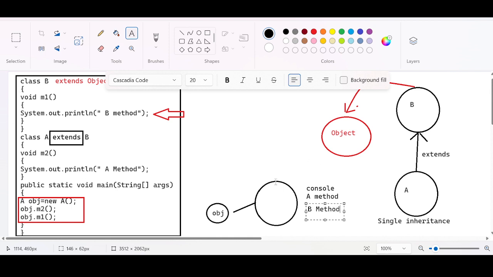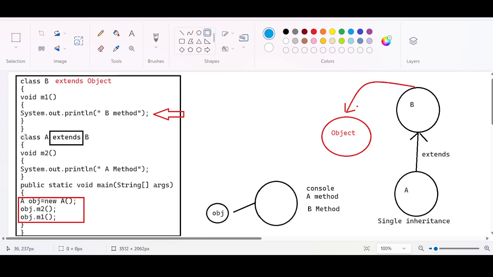Don't you think that we are able to call 2 methods with one object reference, and this method m1 is not part of the class A, but still we are able to call it? Yes or no? We are able to call the m1 method because this extends keyword is helping the main thread to jump to the class B and look for the method to get executed. Making sense? This is called single inheritance.